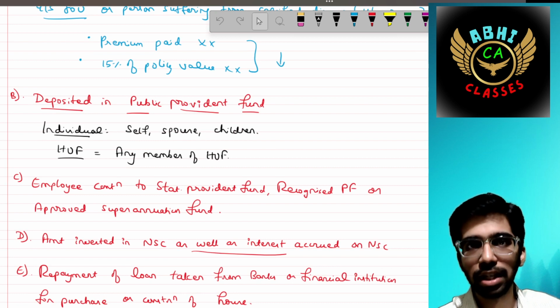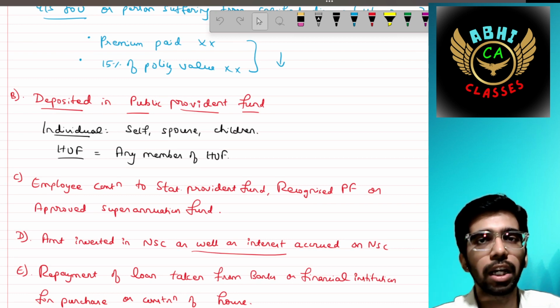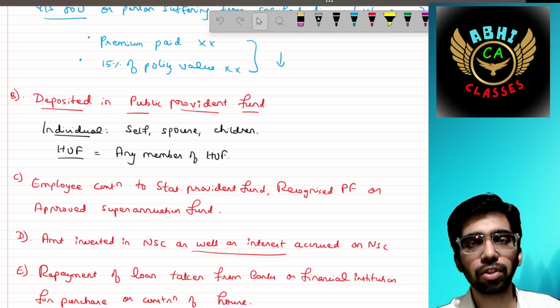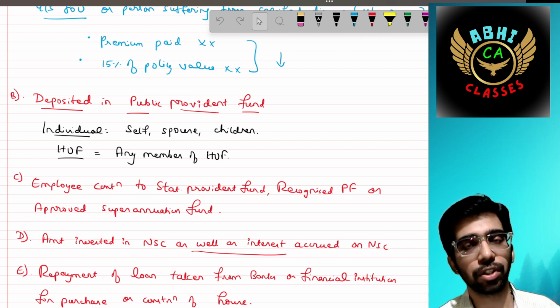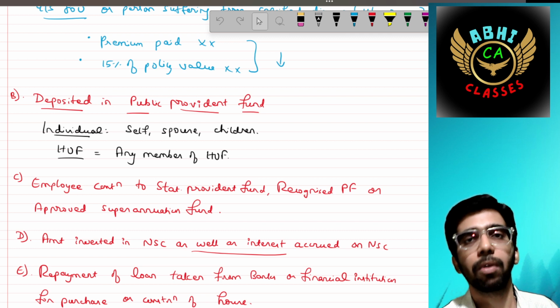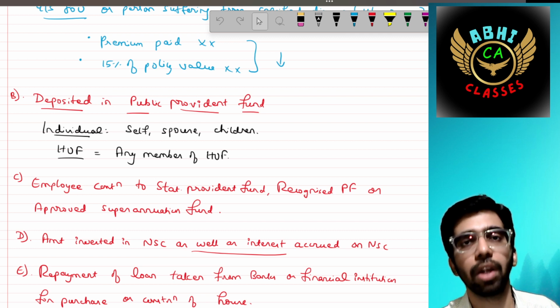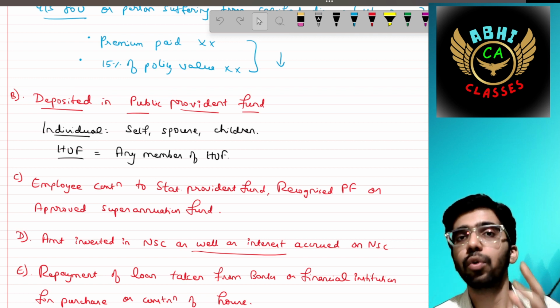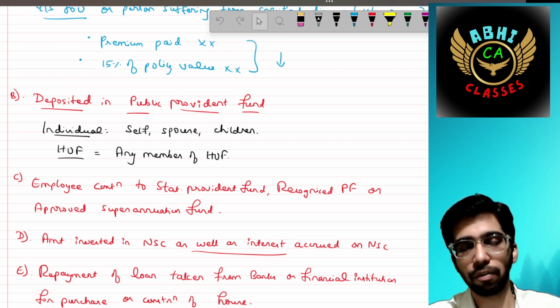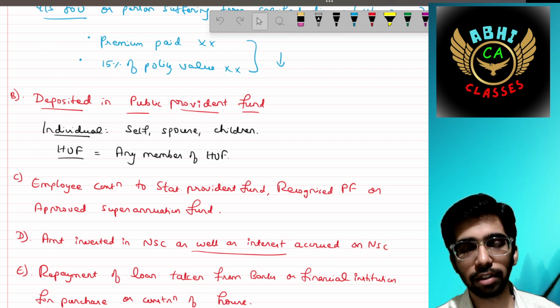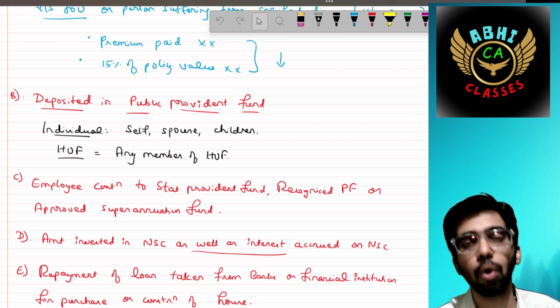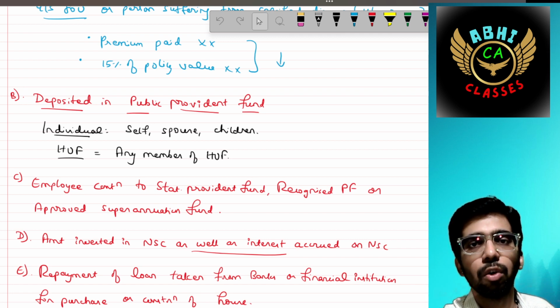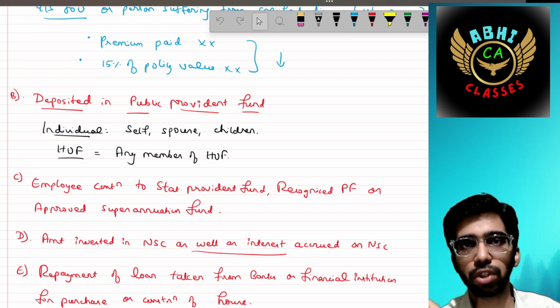Next, under 80C, the first item is the LIC premium. If you are paying the LIC premium, you can claim a deduction. Which are the other sources of investment that can be claimed as a deduction? That is the amount deposited in Public Provident Fund. If you deposit in a PPF account, you can claim the deduction of up to 1,50,000. All these summed together should be restricted to 1,50,000. If it is more than 1,50,000, it should still be restricted to 1,50,000 only.